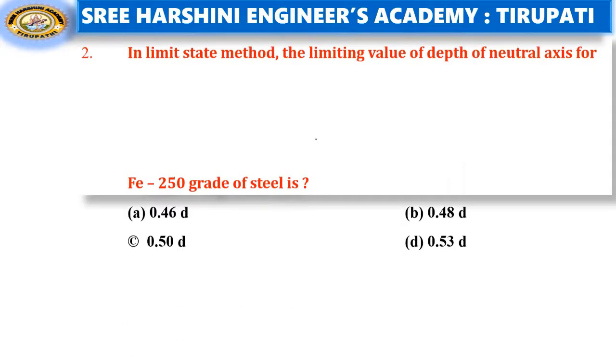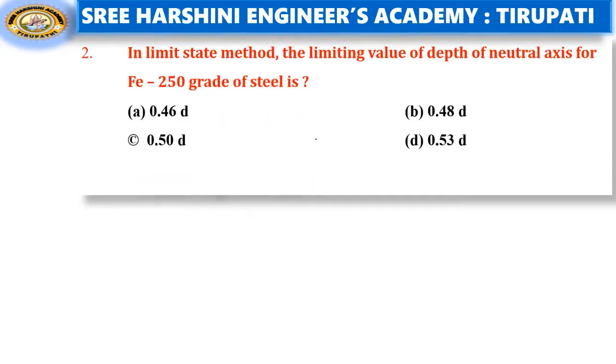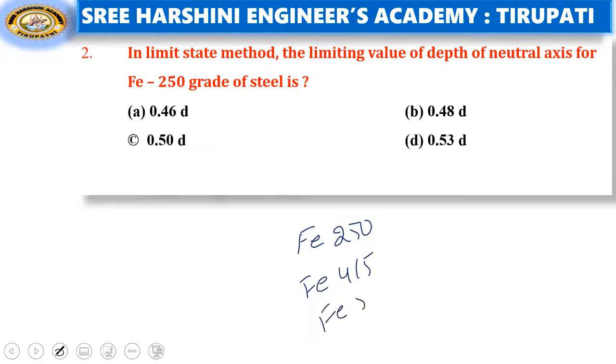In limit state method, the limiting value of depth of neutral axis for Fe250. That depends on the grade, it may change. Fe250 is the mild steel, and Fe415 and Fe500 are the HYSD bars, right?